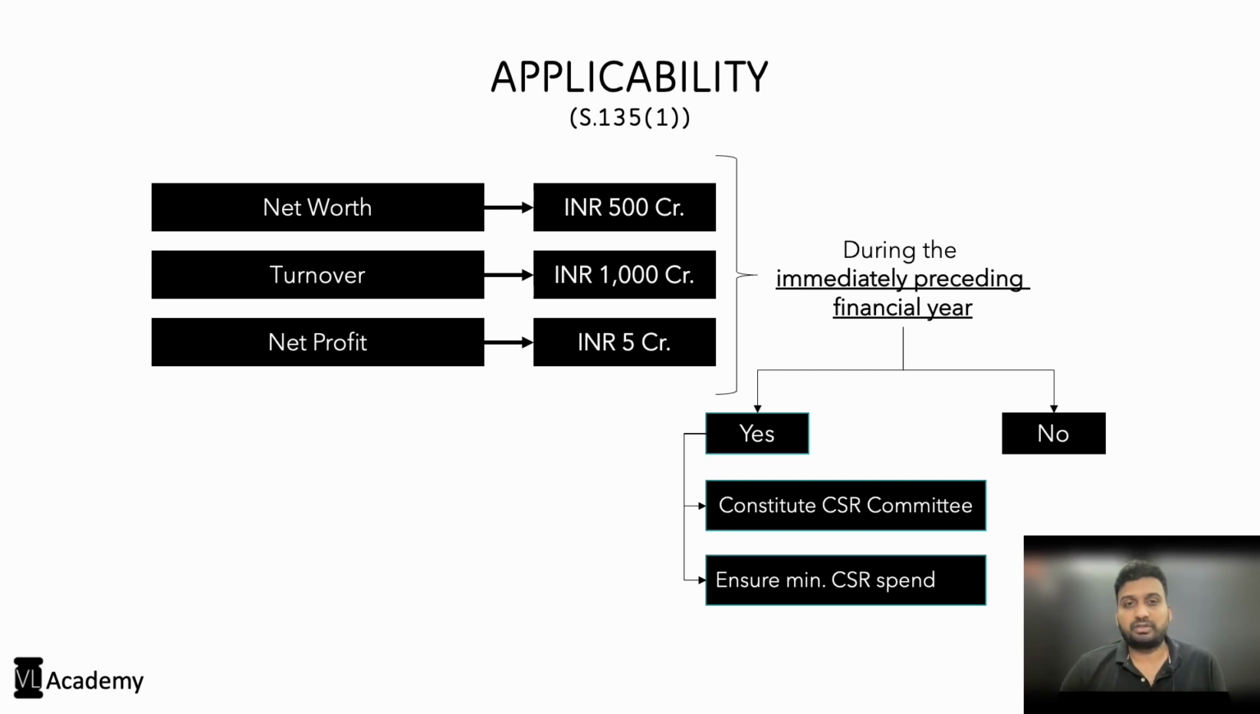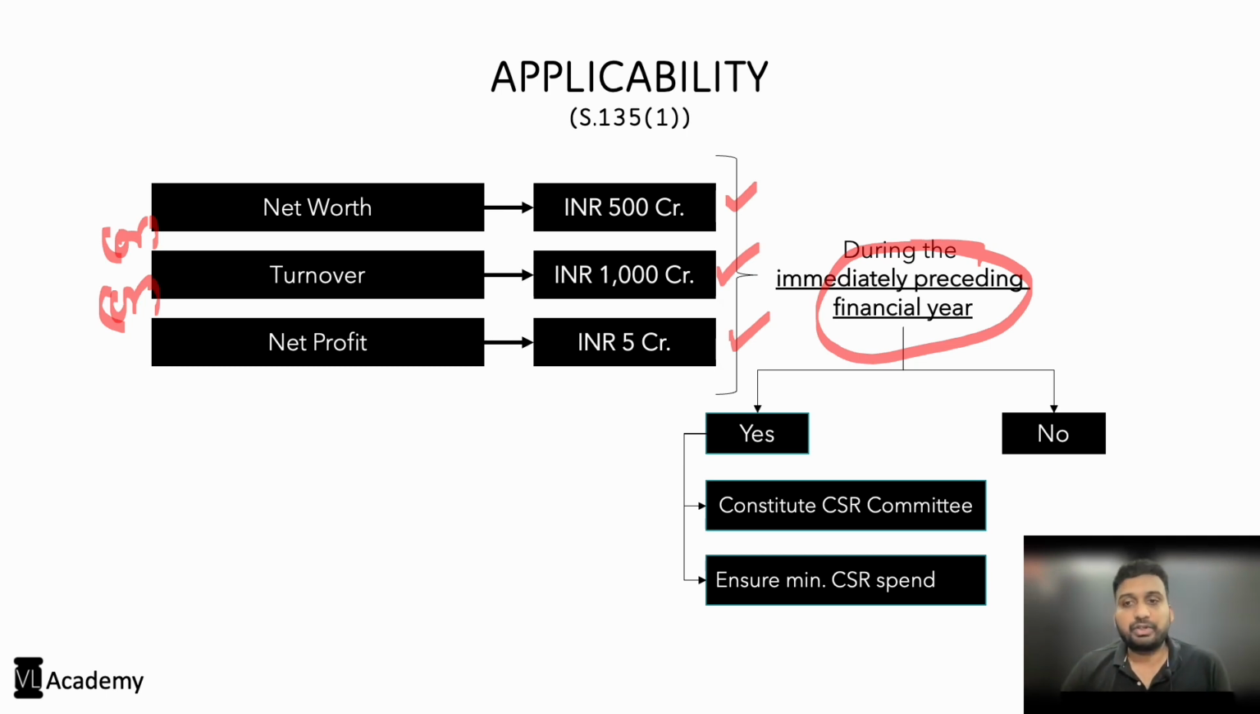The first and foremost thing for us to understand is the applicability. Where a company has a net worth of 500 crores or more, or a turnover of 1000 crore or more, or a net profit of 5 crore or more. So it's either net worth or turnover or net profit during the immediately preceding financial year, right? Today we are standing in the financial year 2022-2023. Now what will be the immediately preceding financial year?